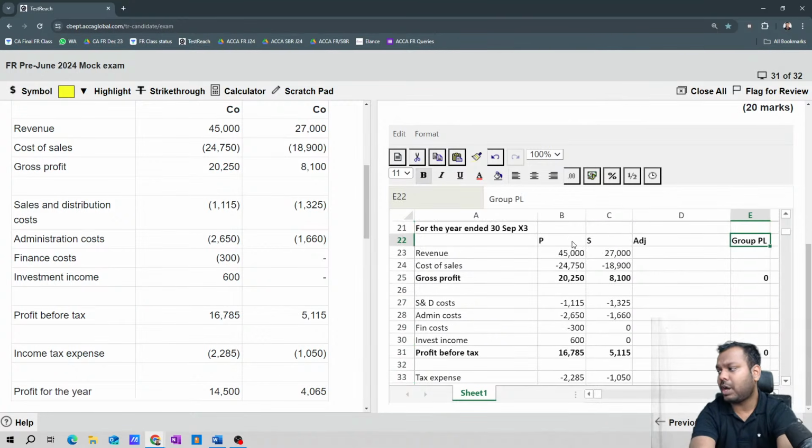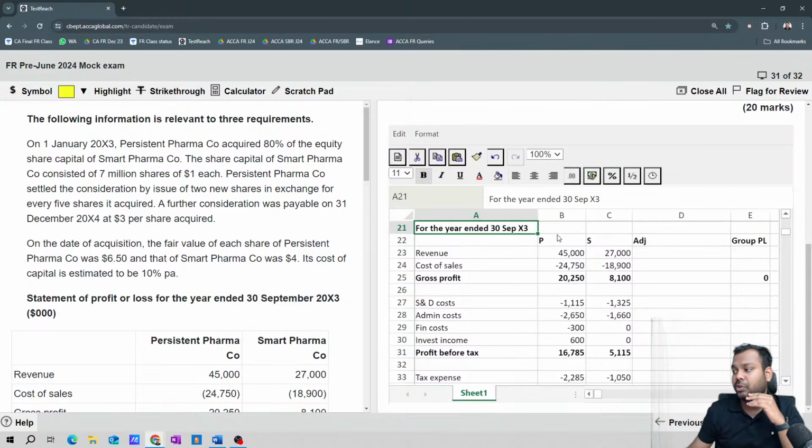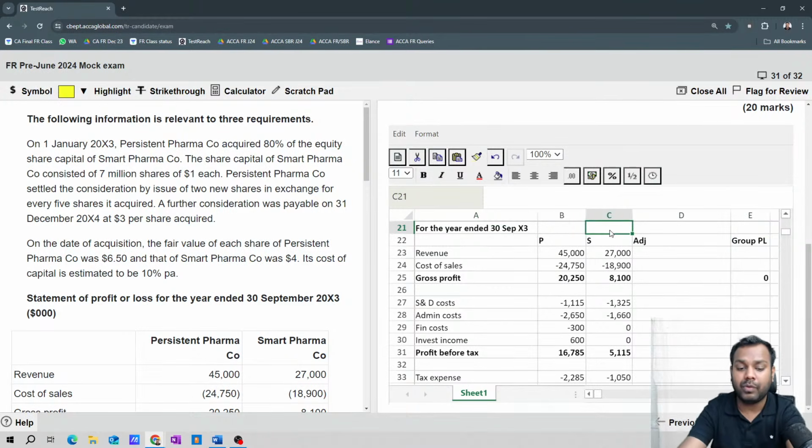Now we have to start doing the adjustments one by one. We will go through the question from top to bottom and keep on making all the adjustments. On 1st January we have acquired, and we are preparing this month, so please keep in mind that we have to multiply by 9 by 12 for this one. We have to do a time adjustment.